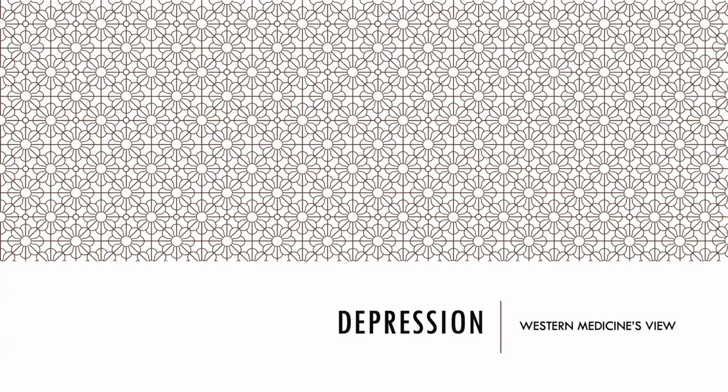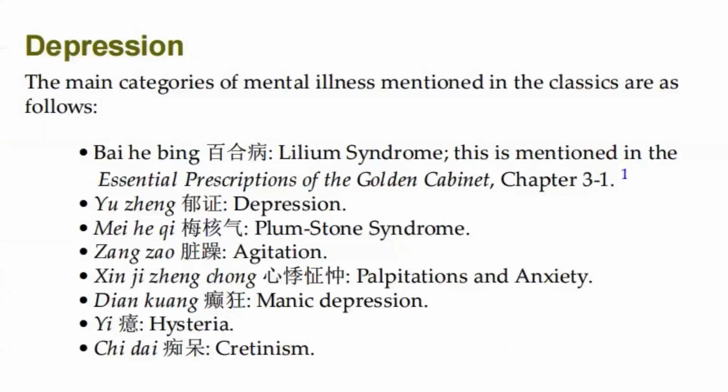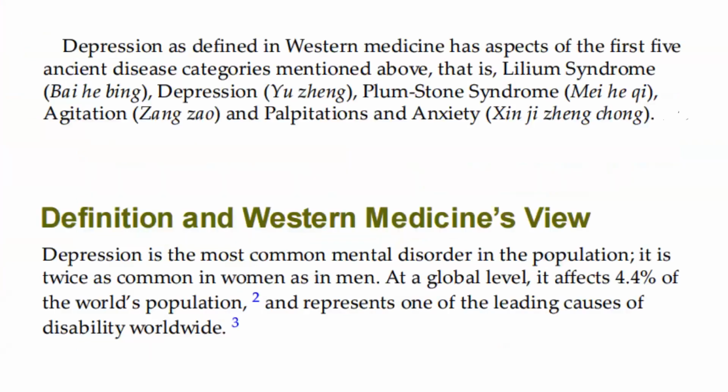Let's talk about depression, the Western medicine view. The main categories of mental illness mentioned in the classics are as follows. Lilium syndrome, this is mentioned in the Essential Prescriptions of the Golden Cabinet. Depression, Plumstone syndrome, agitation, palpitations and anxiety, manic depression, hysteria, cretinism.